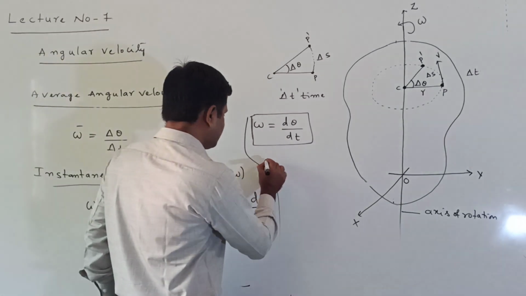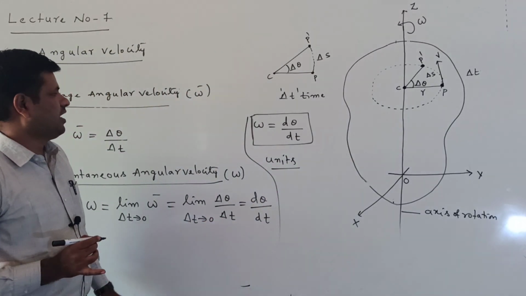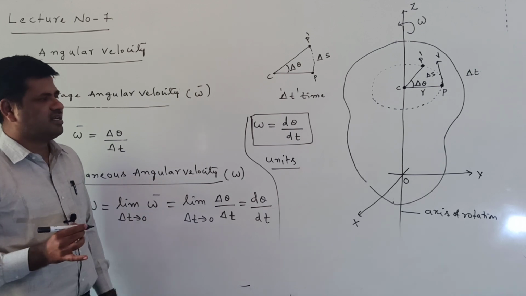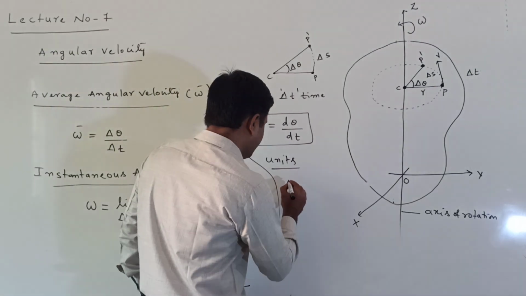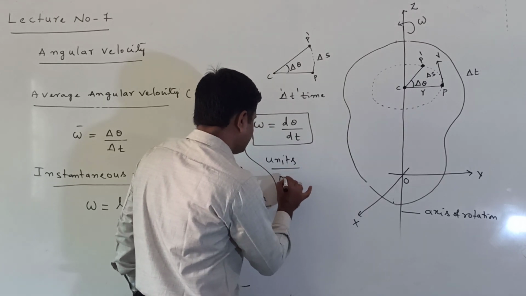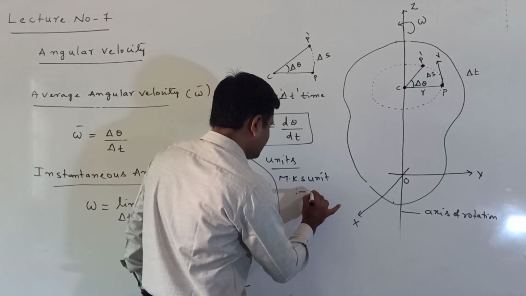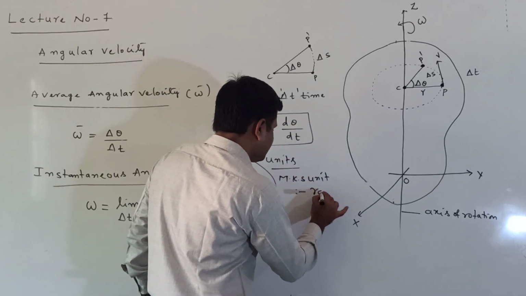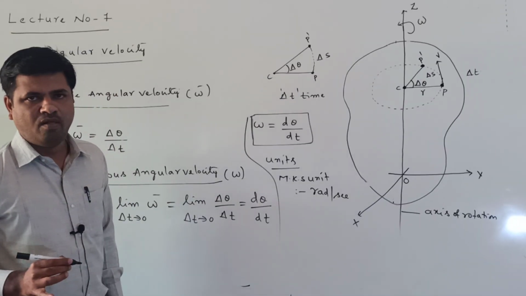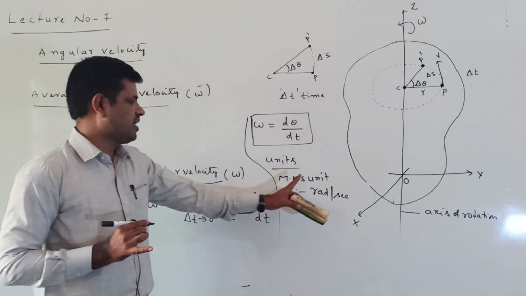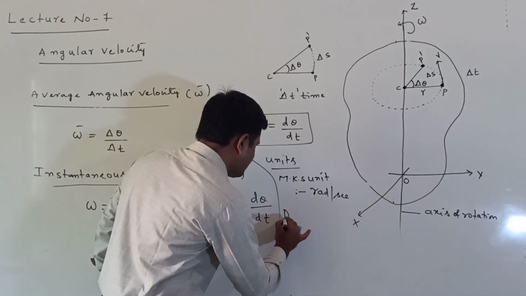Now what are the units? What are the units for the instantaneous angular velocity, or simply angular velocity? This is the MKS unit. Theta unit is radian and time unit is second. So radian per second. The MKS unit is radian per second, and we can write the dimensional formula.